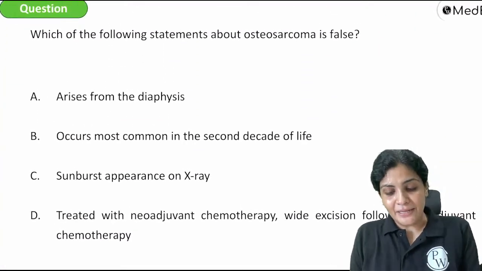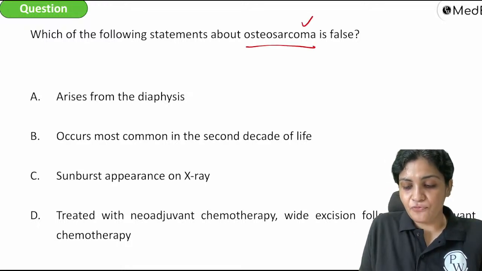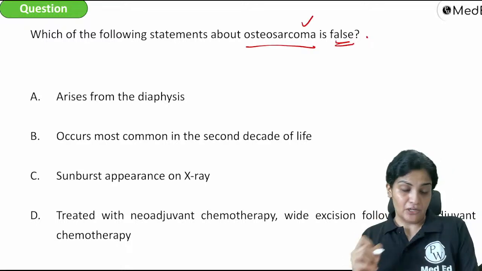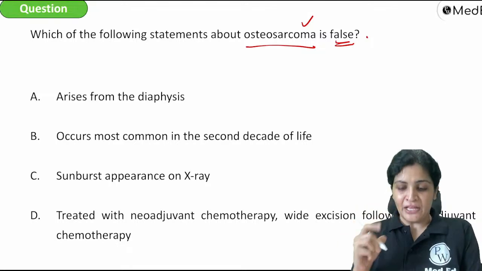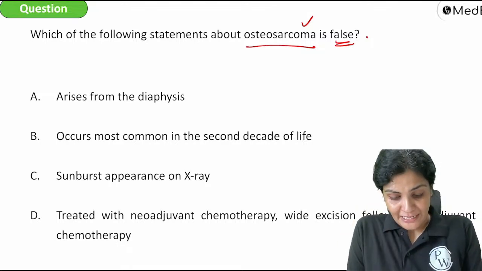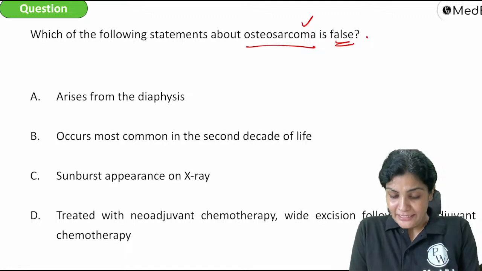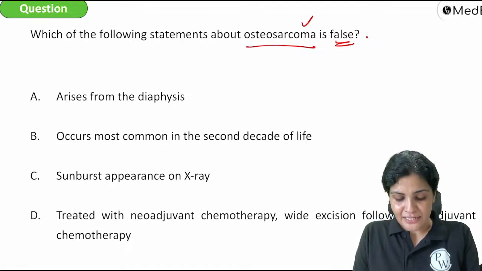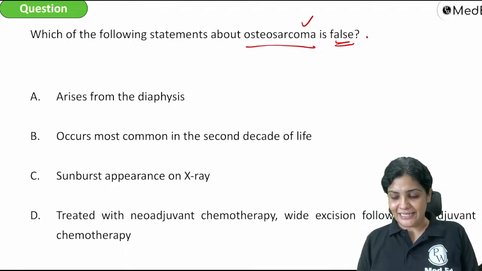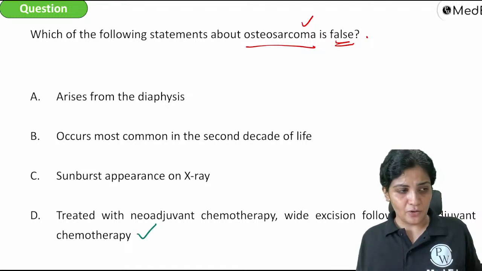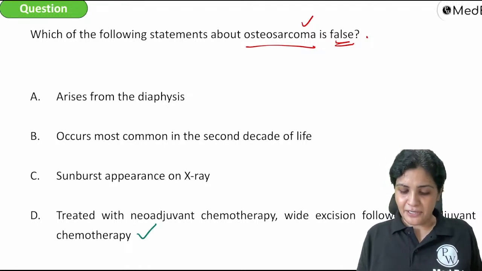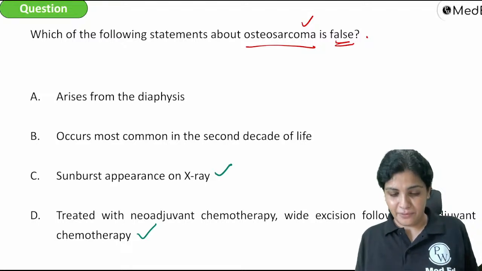Which of the following statements about the osteosarcoma is false? Very, very important osteosarcoma, guys. You have to read before going to the exam. So the first one is, it arises from the diaphysis, occurs most common in the second decade, sunburst appearance, treated with neoadjuvant, wide excision followed by adjuvant. I feel this is very correct, because we first treat with neoadjuvant, then wide excision. Sunburst is very classical. Everybody knows.